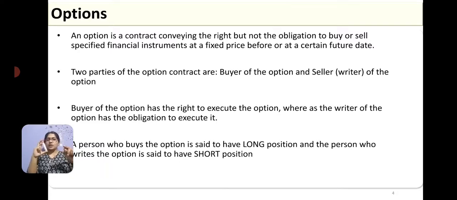The seller is also called the writer of the option. I am selling an option, or I am writing an option, saying that I am going to sell this for 10 rupees by 31st December 2020.